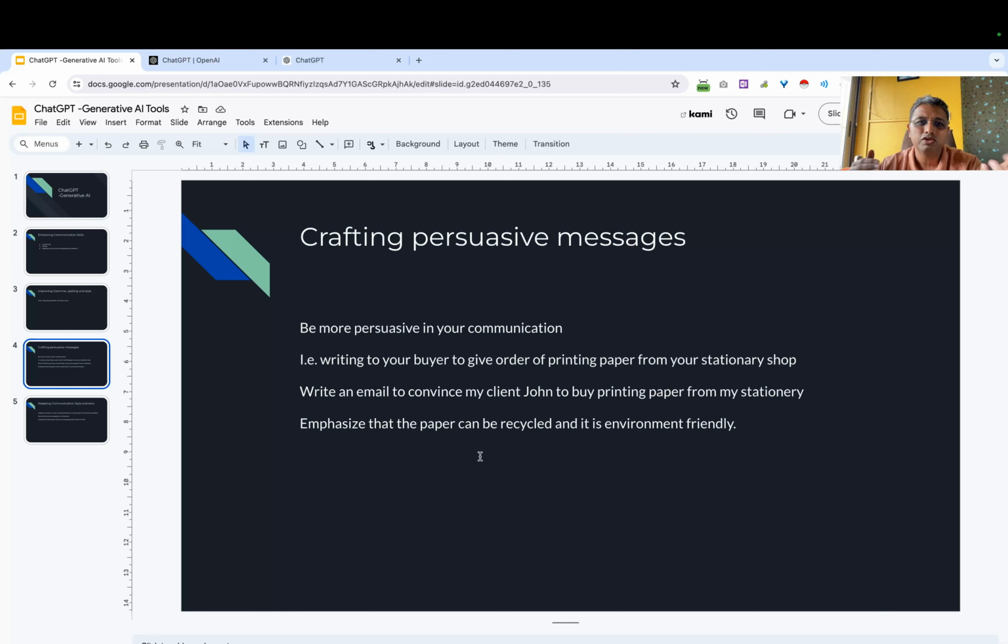The printing paper is good and uses green options which can be recycled as well. But you are not sure how to write a proper email to convince the client to purchase and give an order. So you can write something like this.